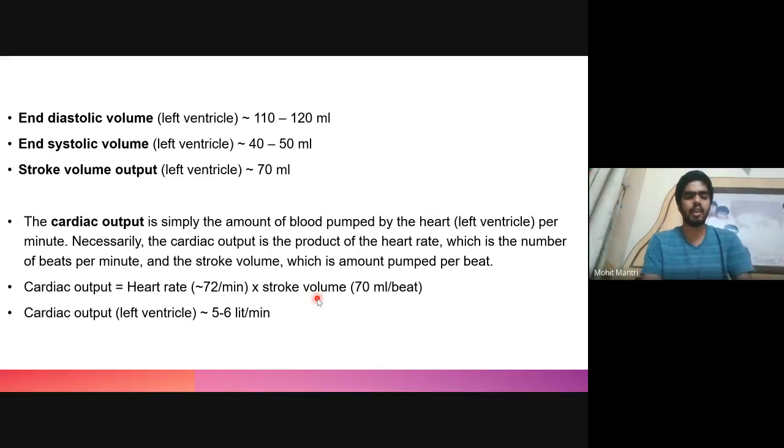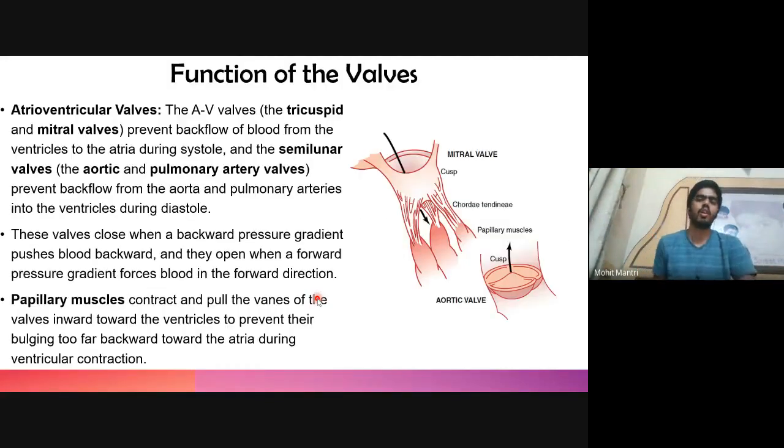The heart rate as well as stroke volume can be regulated under the control of the sympathetic as well as parasympathetic nervous system. So now comes the function of valves. There are 4 kinds of valve, of two major types: the atrioventricular valve and the semilunar valve. The atrioventricular valve consists of further two types, which are the tricuspid and the mitral valve, which is also known as bicuspid.